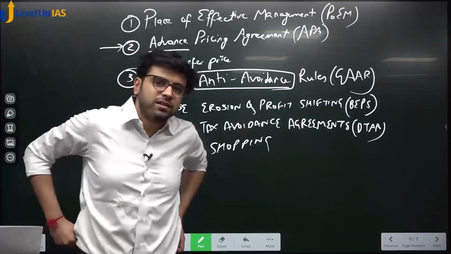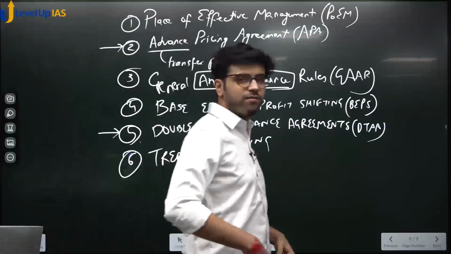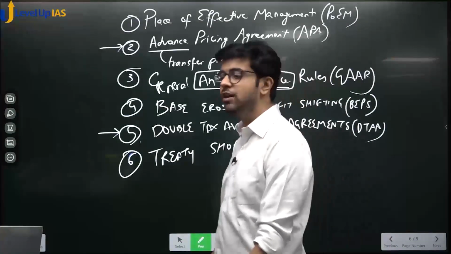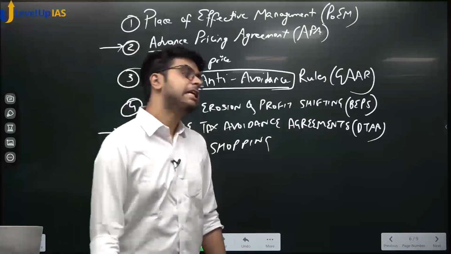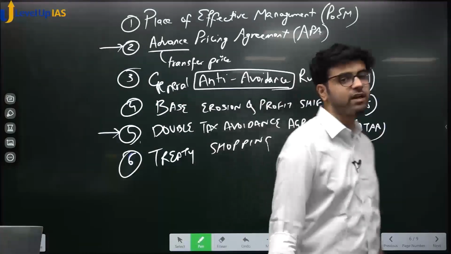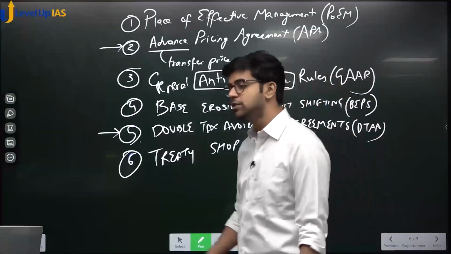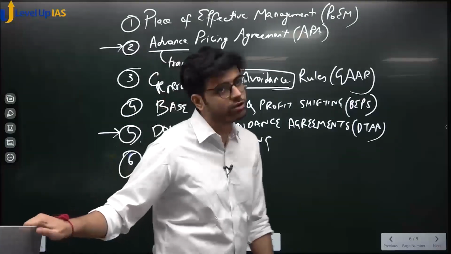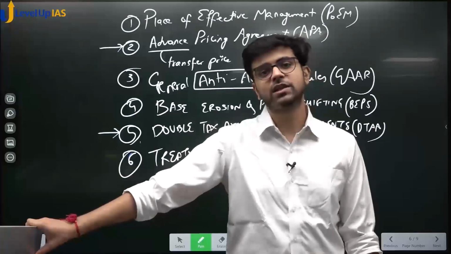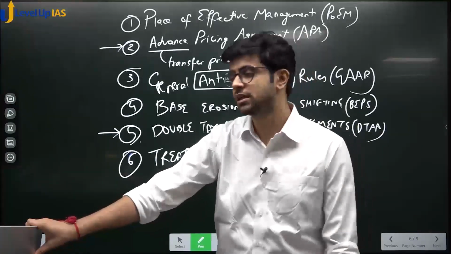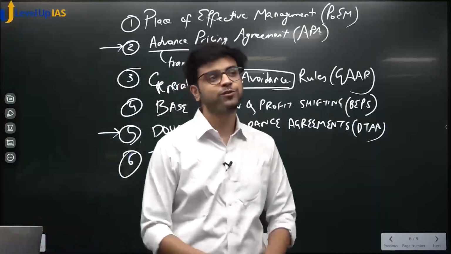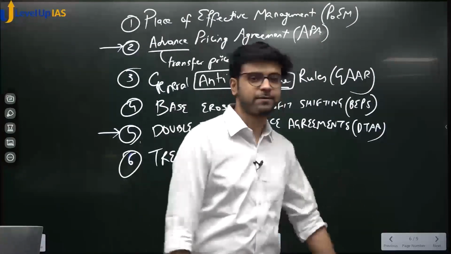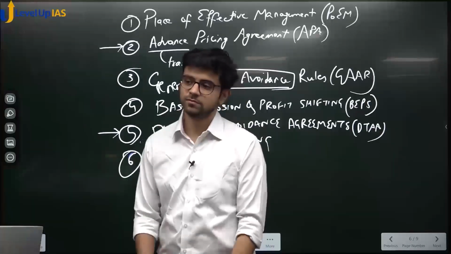Window shopping happens, right? Window shopping is just you see and think whether to buy or not. Similarly, he just goes through treaty shopping. He will read the treaty between India and Mauritius. He will read the treaty between India and Singapore. He will read the treaty between India and Ireland. He will choose which treaty is the most suitable for his particular business transaction. Then he'll also compare the tax rates, which of these countries has the lowest tax rate, and then he will choose, this is the country where I will show maximum profits. Treaty shopping. Okay?